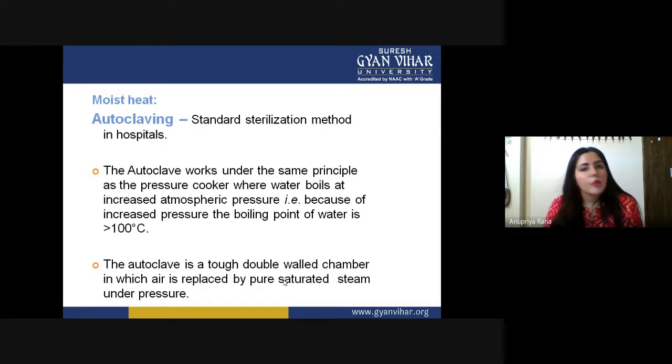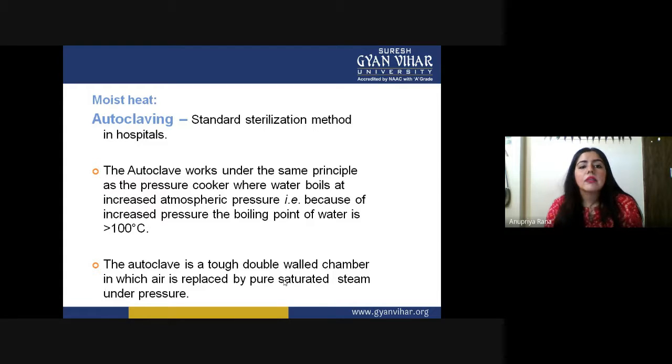So this is a simple process that happens inside the autoclave, what happens inside your pressure cooker at your home. We have to increase the temperature. That will start increasing the vaporization, when we boil the water, water will be converted into vapor. When this happens in a very packed chamber, that vapor increases the pressure, giving very high pressure and heat or temperature. This is the idealized situation for killing all kinds of microorganisms present in that particular sample.